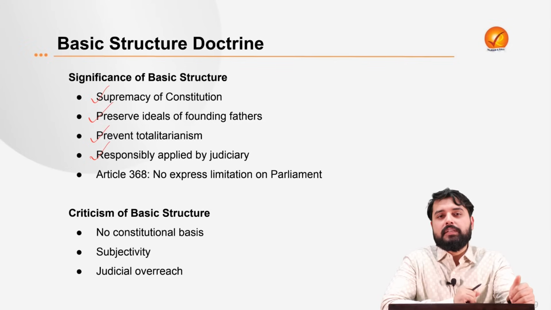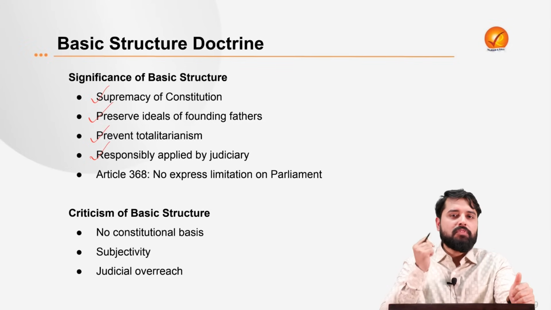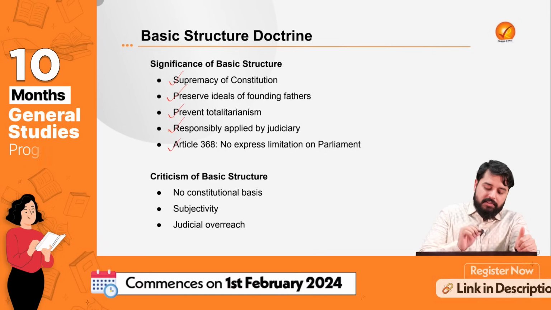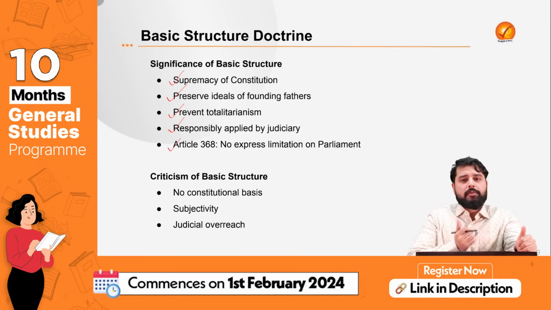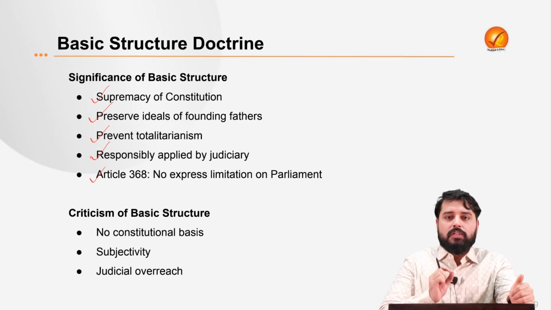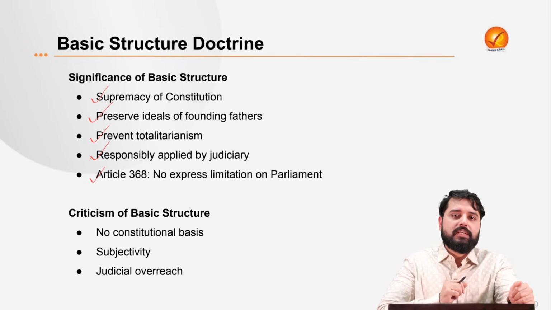For example, in the case of Indira Gandhi versus Raj Narain, the court had observed that even the election to the topmost constitutional post or other authorities in India cannot be beyond the purview of judicial review. In Article 368, there is no express limitation provided on the power of the parliament to amend the constitution. But that does not mean that there are no limitations. Through the doctrine of implied limitations, through the doctrine of limitation of powers, there have to be some limitations which have to be read into it.